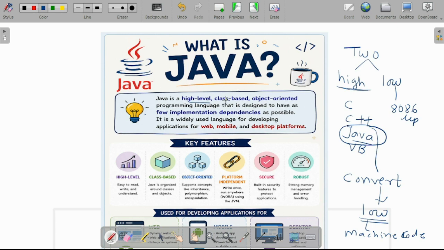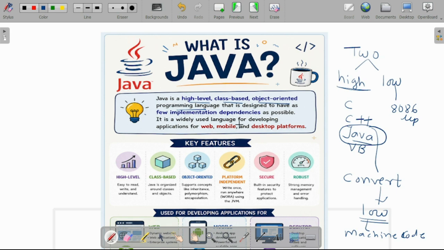It is also called a class-based object-oriented programming language. We use different concepts of OOP like objects, classes, inheritance, polymorphism. These are the different concepts available in OOP, and we use those concepts in an object-oriented programming language for writing the Java code.